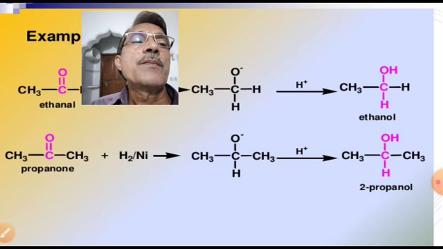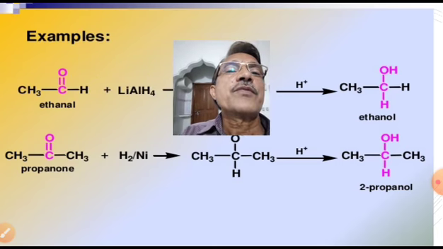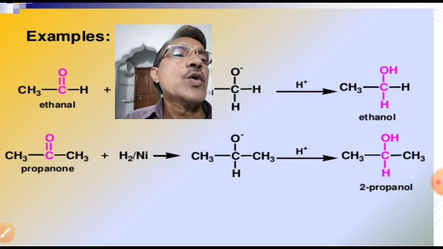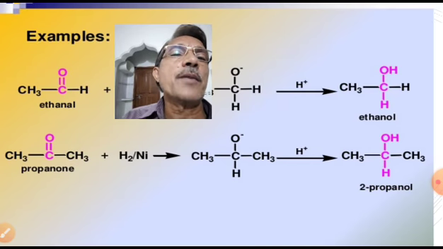So ethanol, which is a primary alcohol, is obtained from ethanal by means of reduction. 2-propanol, which is a secondary alcohol, is obtained by the reduction of propanone.